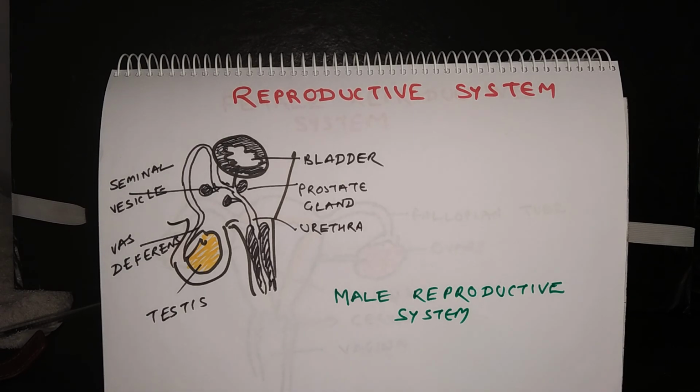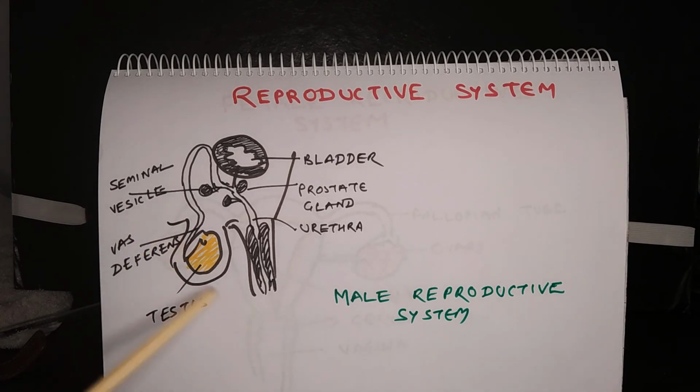This is the human reproductive system. This figure shows the male reproductive system. The male reproductive system is composed of an organ which produces germs or sperm and a tube and some accessory glands. Okay. So this is testis.